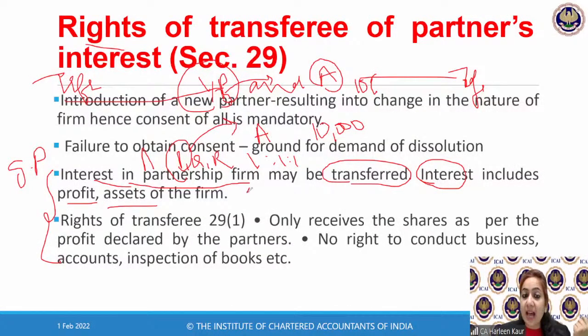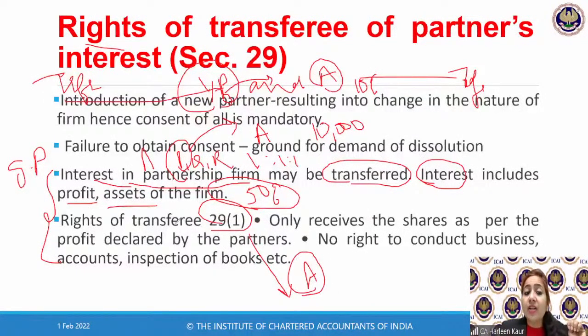So if P is having 50% share in the firm, his 50% of the assets and profits of the firm, he can transfer either the entire share of profits to another person or maybe a certain percentage, 10%, 20%, 3%, whatever percentage he wants. Now, Section 29, subsection 1 tells you what are the rights available to this Mr. A. Who is Mr. A, children?